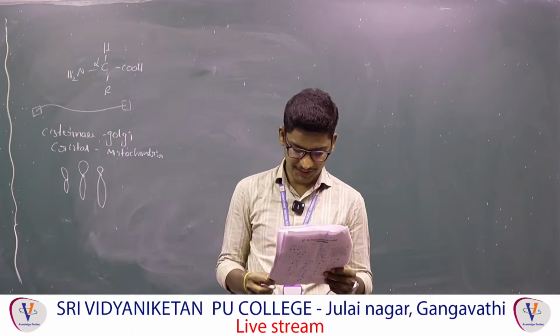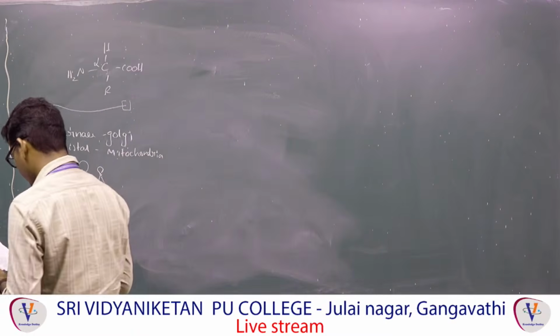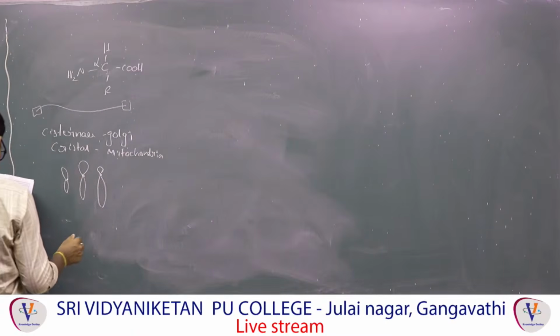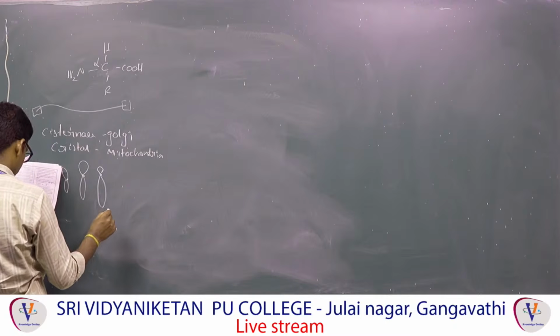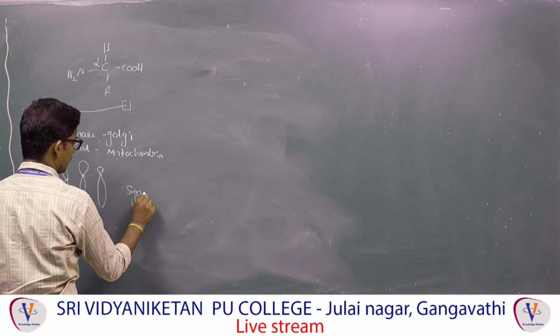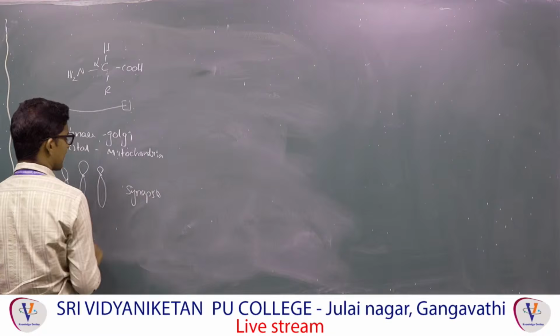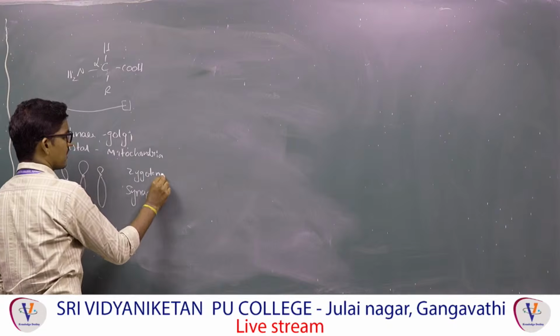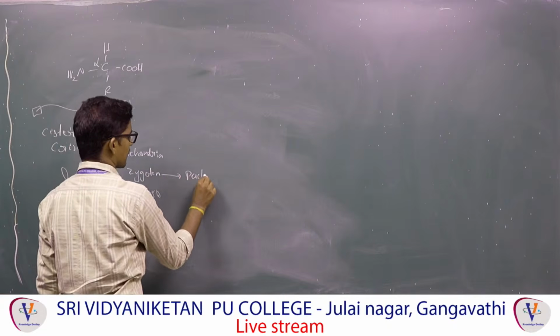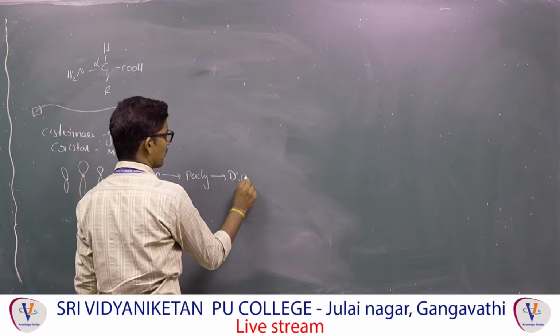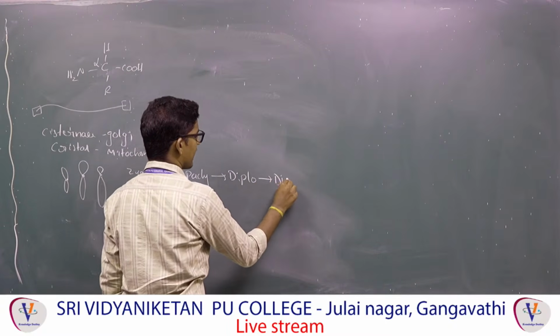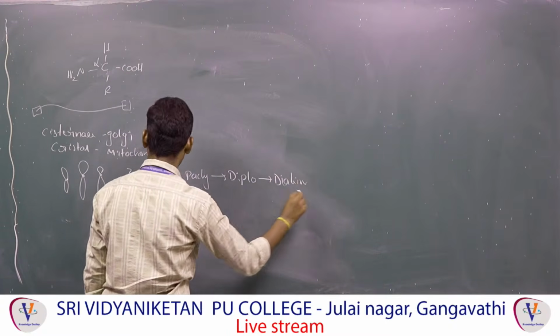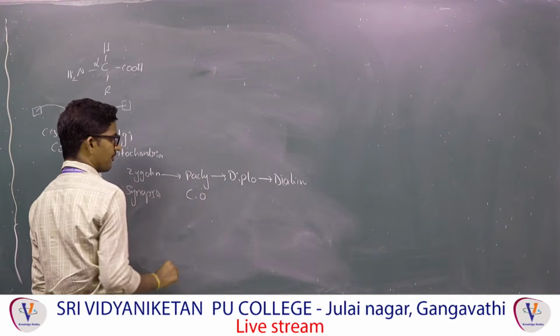Next, 127, the correct sequence they are asking. In this, the correct sequence is going to be crossing over. Sorry, not crossing over, synapsis. Synapsis occurs in the zygotene stage. After that, pachytene. After that, diplotene. After that, diakinesis. This is the sequence. In pachytene, crossing over will happen.